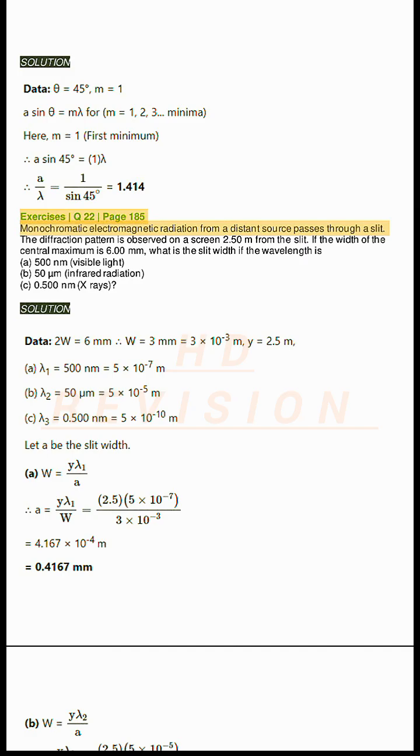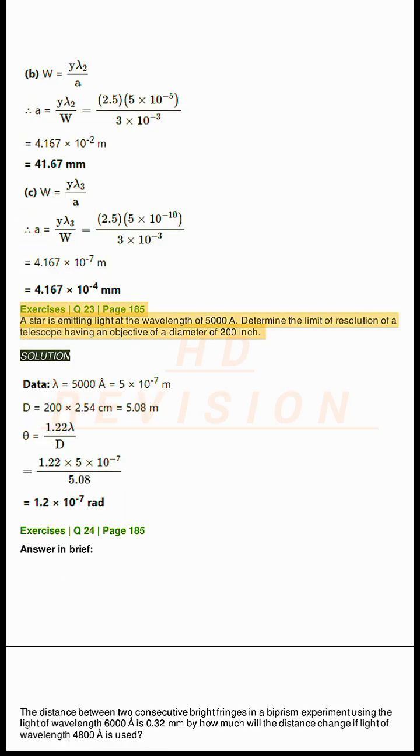Exercises Q22, page 185. Monochromatic electromagnetic radiation from a distant source passes through a slit. The diffraction pattern is observed on a screen 2.50 meters from the slit. If the width of the central maximum is 6.00 millimeters, what is the slit width if the wavelength is A, 500 nanometers, visible light; B, 50 micrometers, infrared radiation; C, 0.500 nanometers, X-rays? Solution.